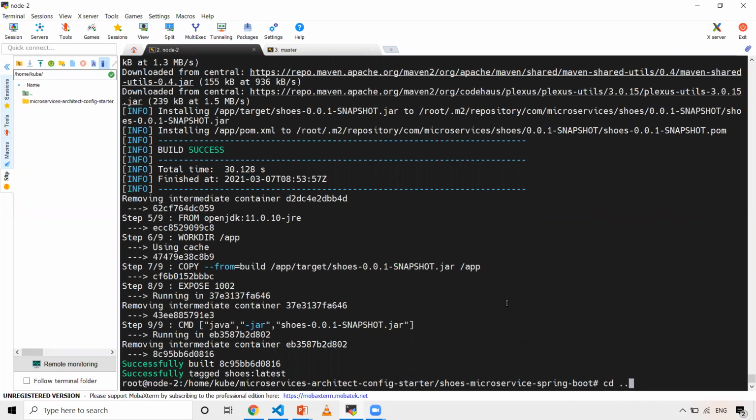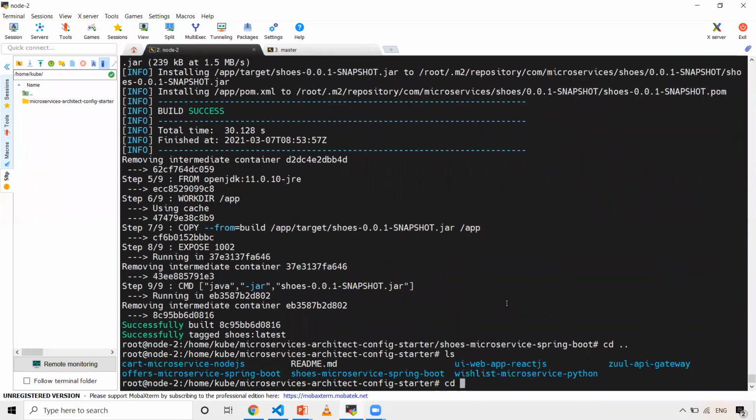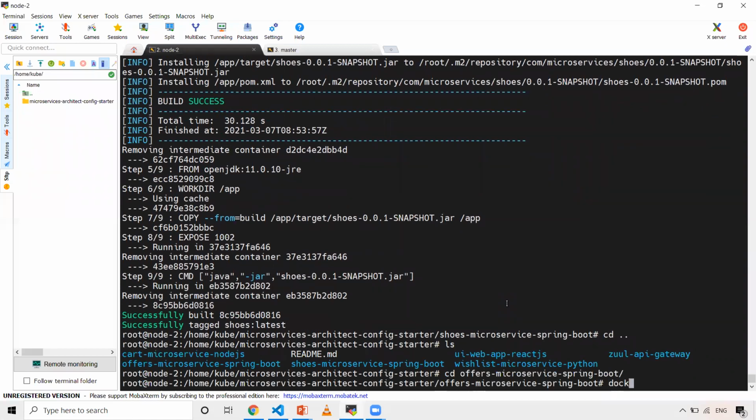Let's go back to one more, which is offers. So docker build -t, and then let me name this one as offers.